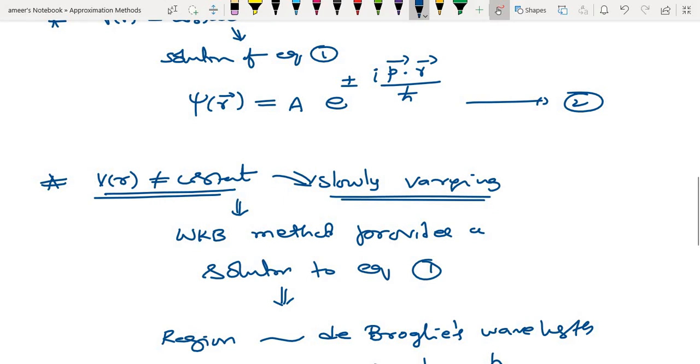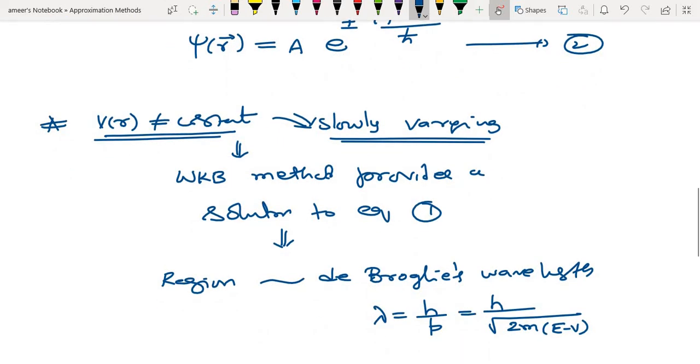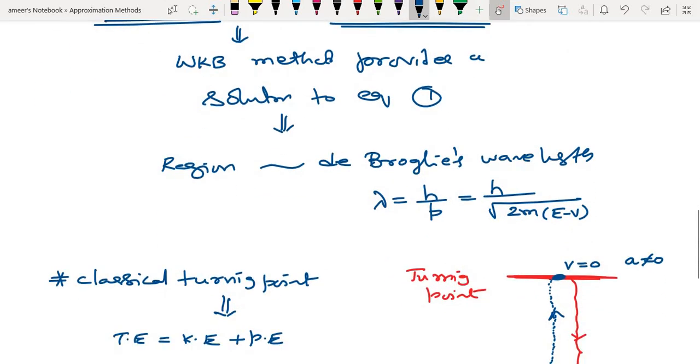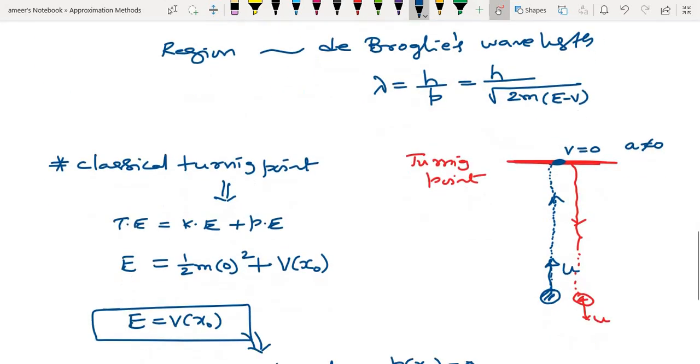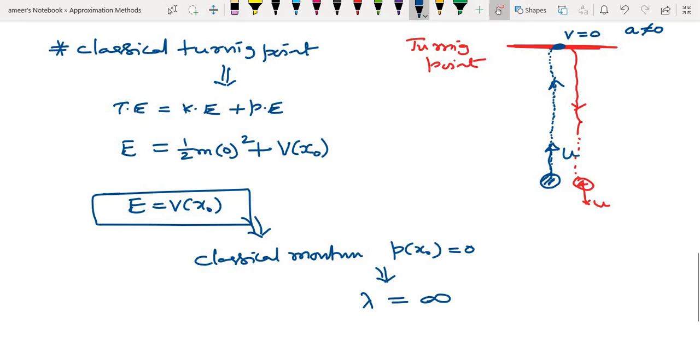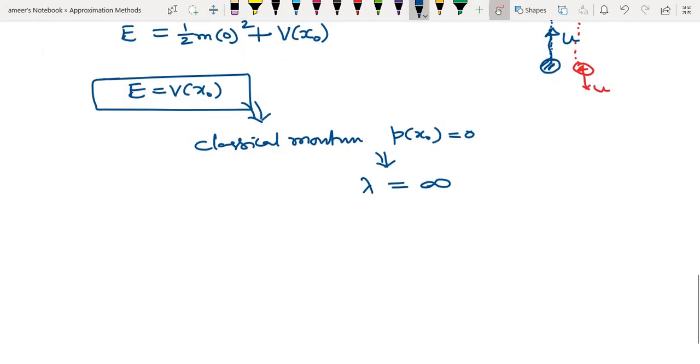The WKB method fails, because the assumption that the region is of the order of the de Broglie wavelength breaks down: when P tends to 0, lambda goes to infinity. So what it assumes here is a very important point. They have provided the potential, say for example, we may indicate it like this.